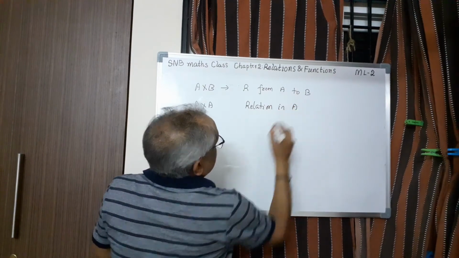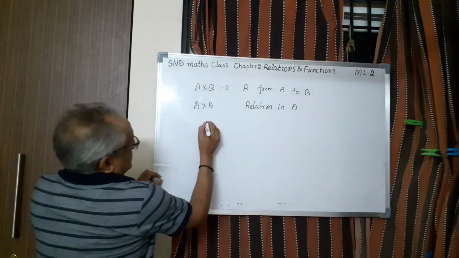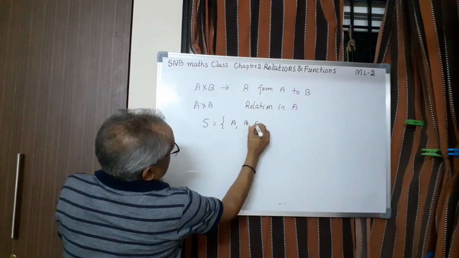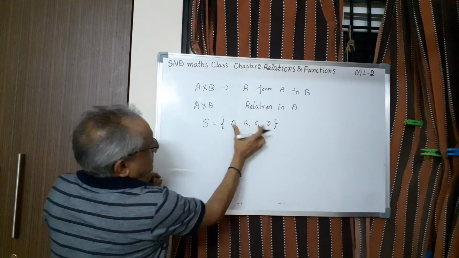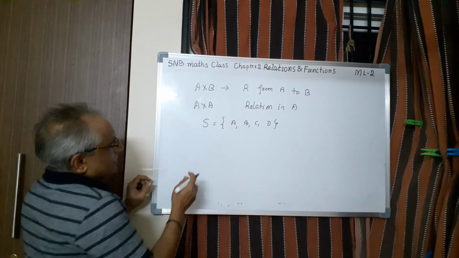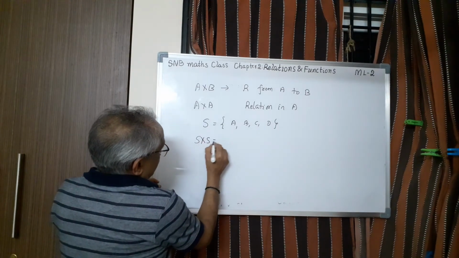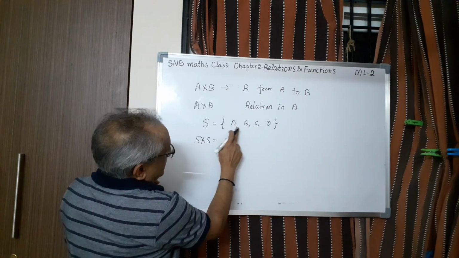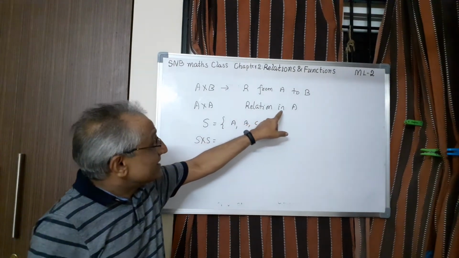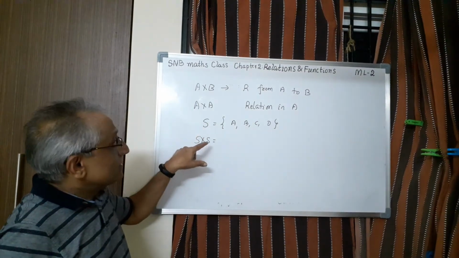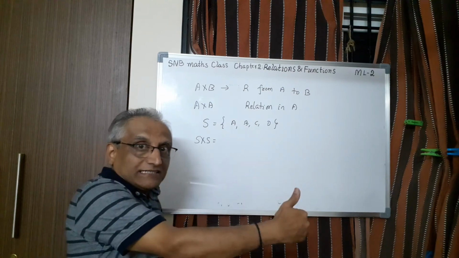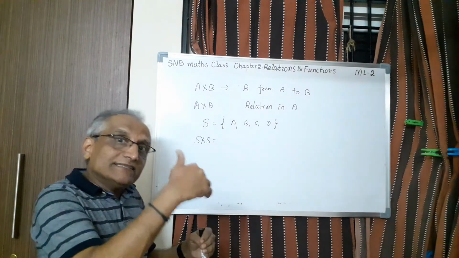in A. For example, you take a set S, say A, B, C, D. These are the four brothers of a particular family, a set of brothers in a family. Now what we can do is make S cross S also. For example, A is a brother of B, A is a brother of C, A is a brother of D, etc. In that case, it is a relation in A, a relation in S. So this is the distinction. It can be from one set A to another set B, or it can be a relation in the same set.